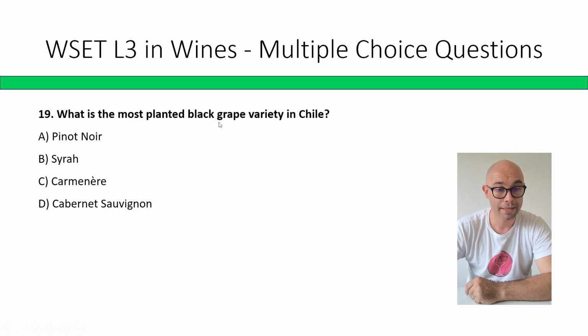What is the most planted grape variety in Chile? Pinot Noir, Syrah, Carménère, Cabernet Sauvignon. This is a tricky one. It's between C and D, but I would say D, Cabernet Sauvignon.